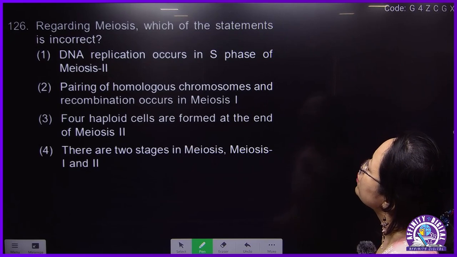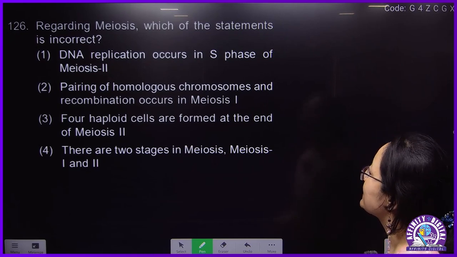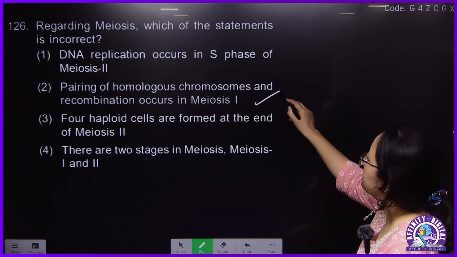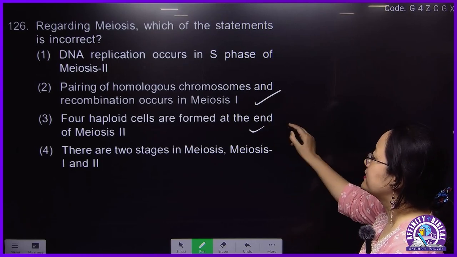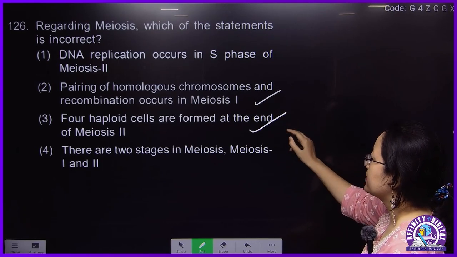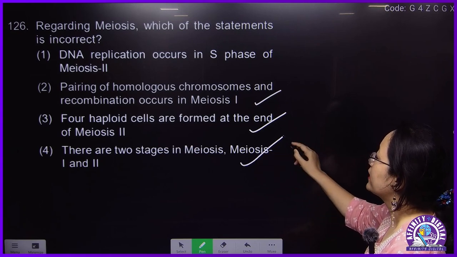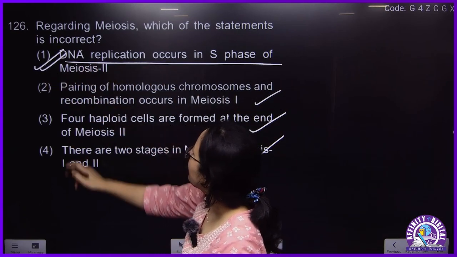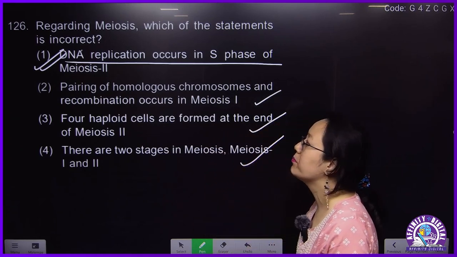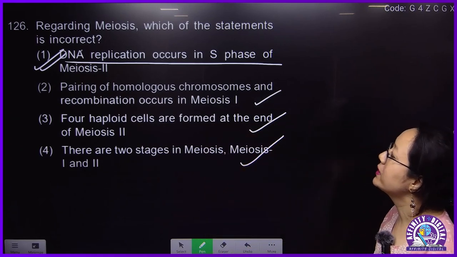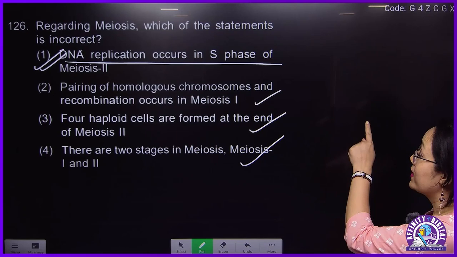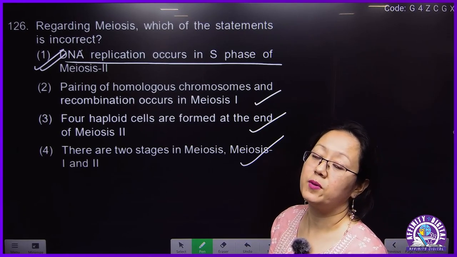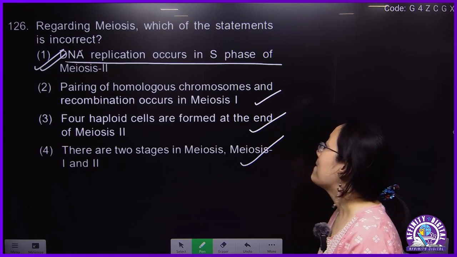Regarding meiosis, which of the statements is incorrect? Pairing will occur, okay. Haploid cells will form at the end of meiosis, correct. Two stages in meiosis, 1 and 2, correct. DNA replication occurs in S phase of meiosis 2, this is incorrect. S phase is not a part of meiosis. S phase is a part of interphase.